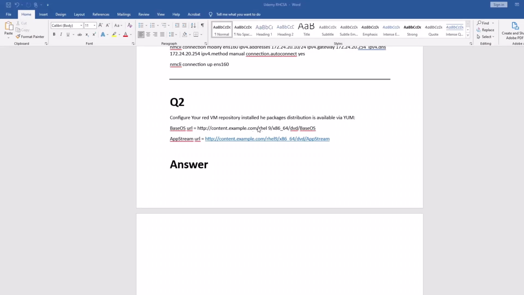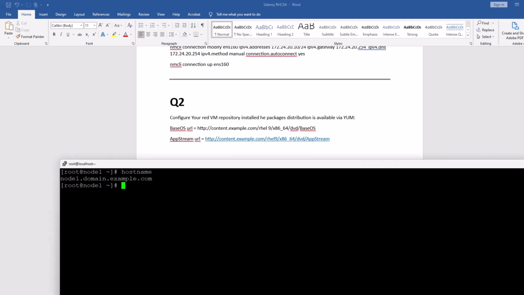So this is your second question, where you configure yum on node 1 or server 1. I log into node 1 and we are going to configure this one. Before we configure it, if you go to your Red Hat server, yum dot, you have to remember all these directories, otherwise it's hard for you. You can see that there is a Red Hat repo, which I'm not going to use because we need our local repo.